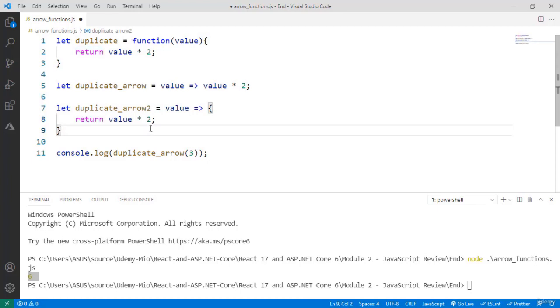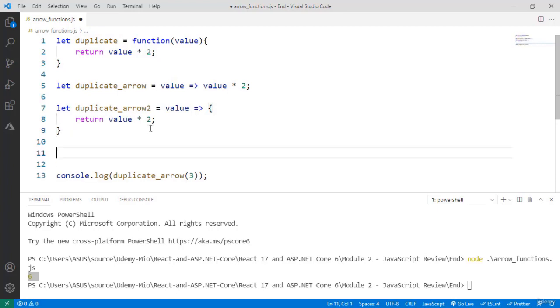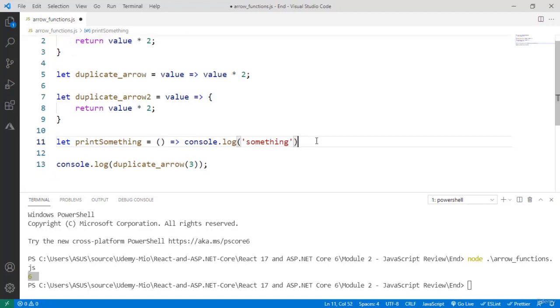Now arrow functions, just like traditional functions, do not have to return a value. For example, I can say let print something equal to, and let's say that this function doesn't have any parameters, then I need to say empty parentheses arrow and then console log, I'll just say something. And this is fine. This is another arrow function, but another case in which we have to define parentheses is when we have more than one parameter.